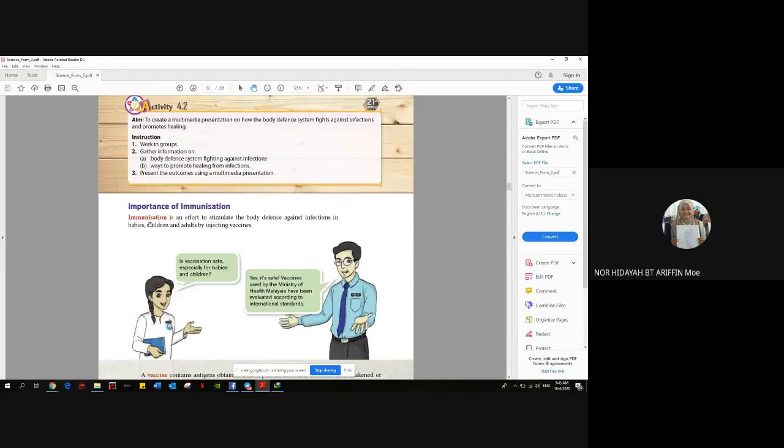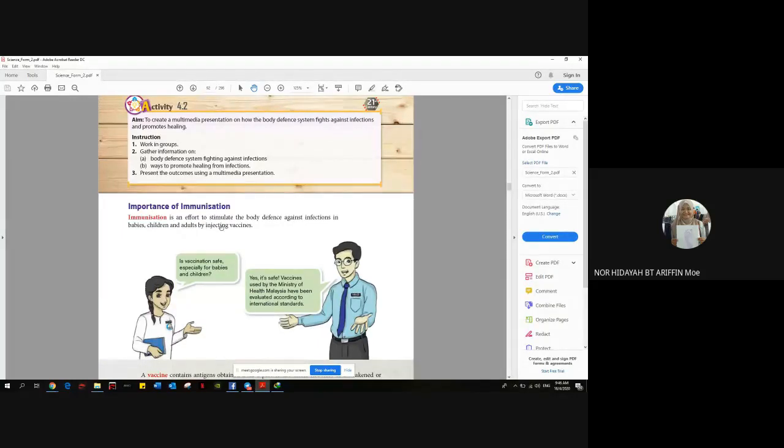So what is immunization? Immunization is an effort to stimulate the body defense, to strengthen the body defense, untuk kuatkan ketahanan badan against infection, against pathogens. This immunization is an effort by the government, by the doctors, to stimulate the body defense of babies, children, and also adults by injecting the vaccine.